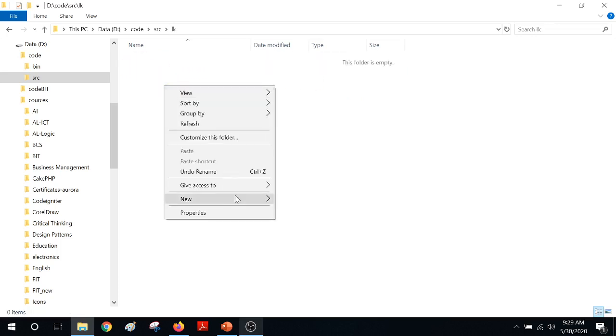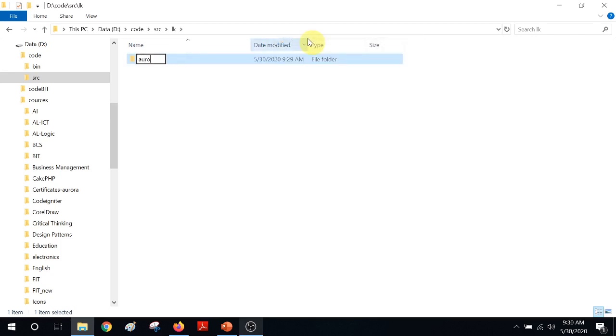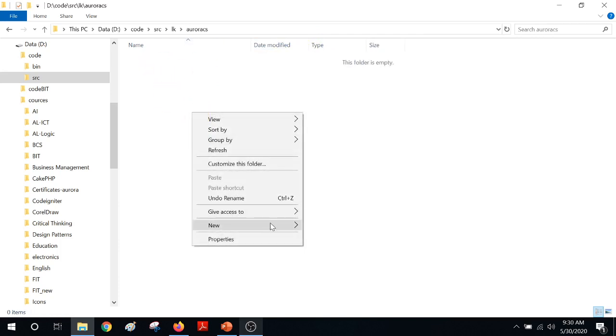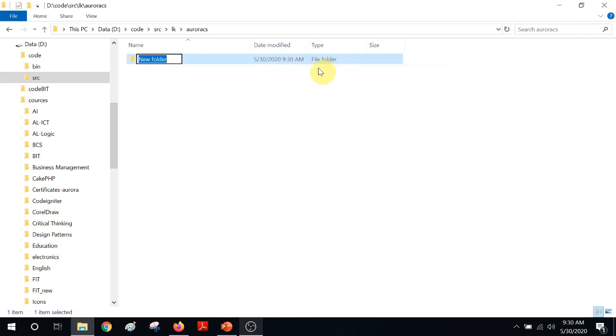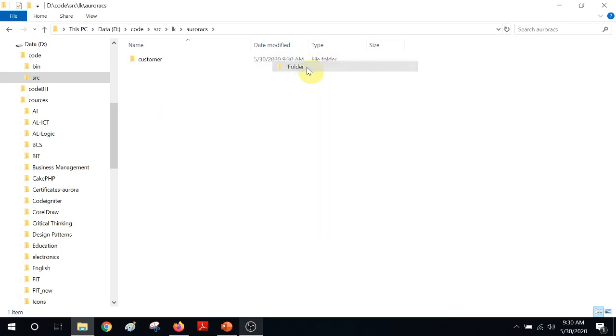Under that, Aurora CS. Under that, now I'm going to have my functionalities. Let's assume that we are going to keep two functionalities, one for customer. Again, I'm keeping it simple, following the convention. The other package I'm going to name order. Customer and order, two packages.